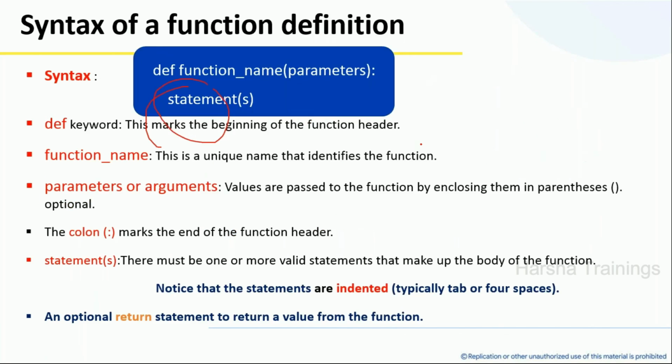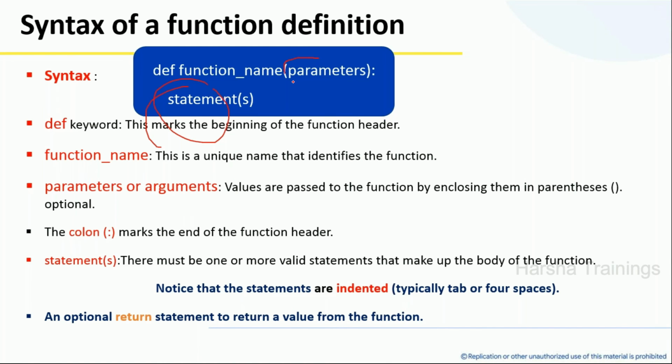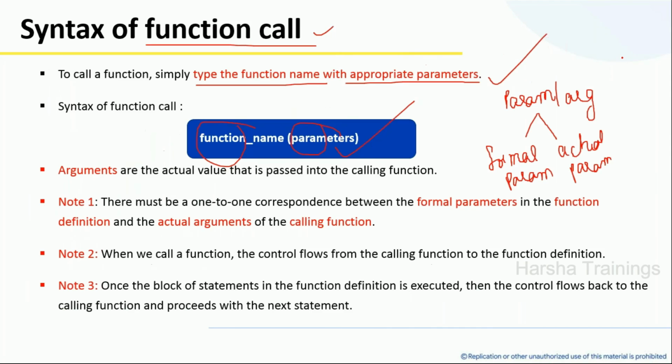Now, for example, in the function definition, whatever parameters I have given are called formal parameters. Formal parameters are always declared in the function definition. In the function call, I have some parameters. These are called actual parameters. Actual parameters have to be declared in the function call. Formal parameters are declared in the function definition. Clear?